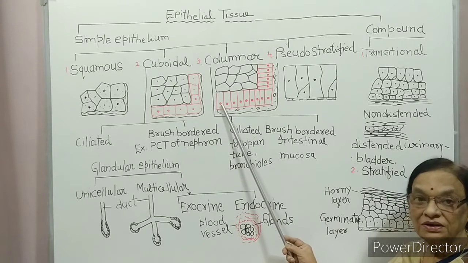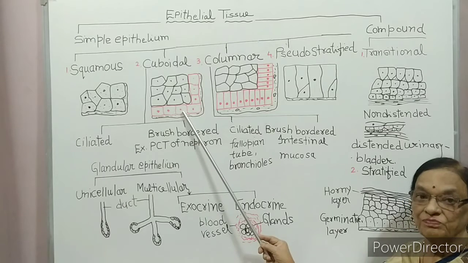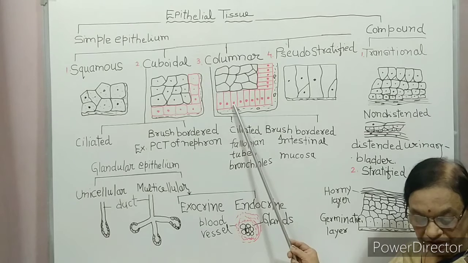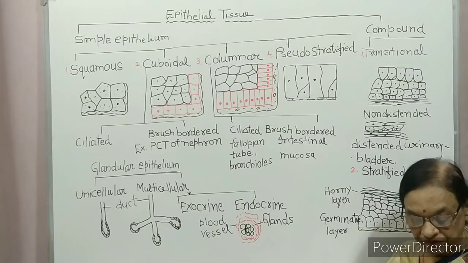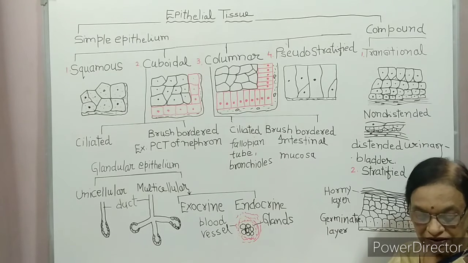The nucleus is located towards the lower side, not in the center. This columnar epithelium is found in the inner surface of the stomach, gallbladder, intestine, gastric gland and intestinal gland.